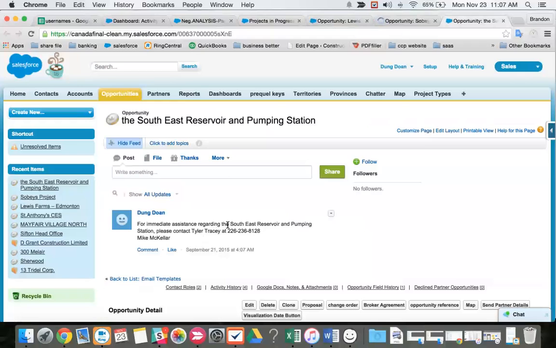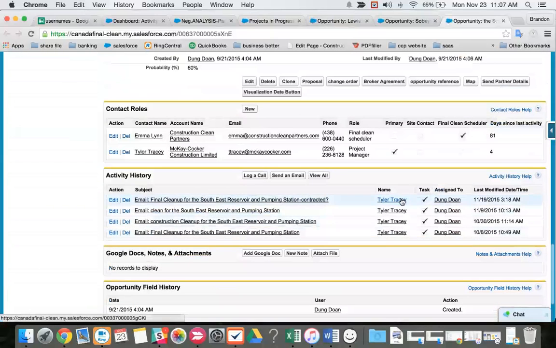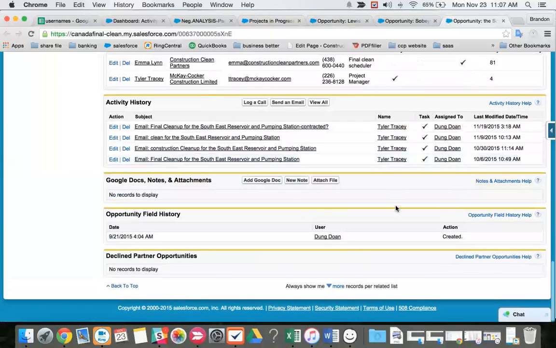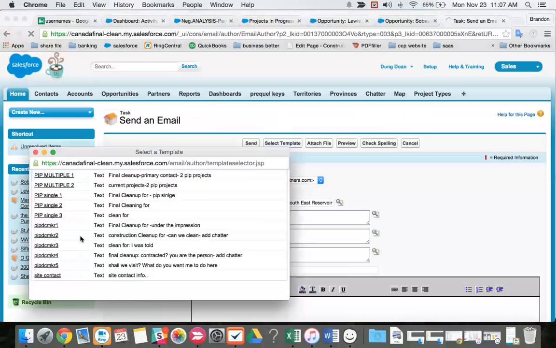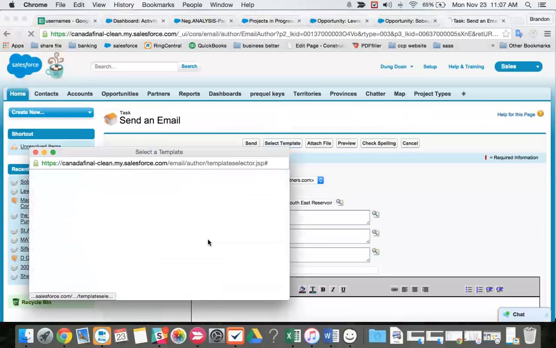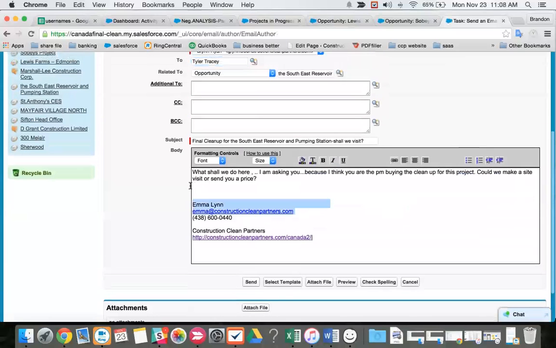So for media assistance, someone else is telling us to contact someone else. Mike is telling us to contact Tyler. So this is definitely a PIP DC maker. Tyler has received 4 emails in this stage, and this is his 5th. Next time we come back, we will go to PIP. We're not going to close the project until we are told that our price is not needed.